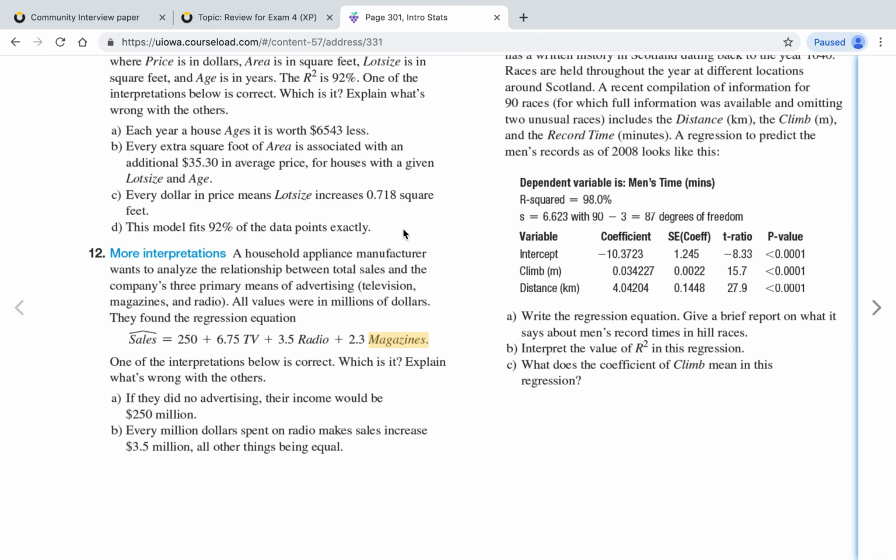Hello, this is my extra credit point for Module 11, Chapter 9, question 12. So we are talking about more interpretations of a regression equation.